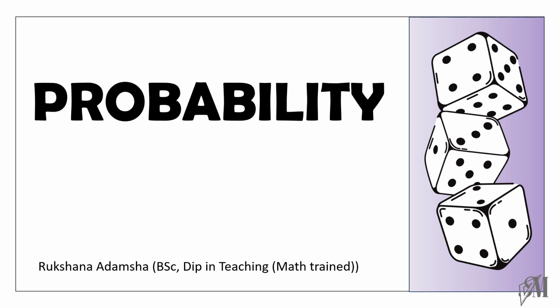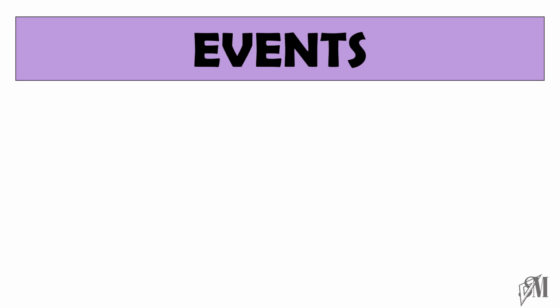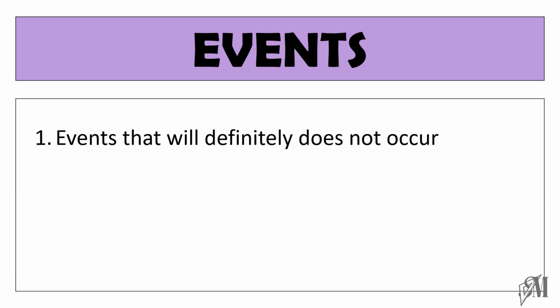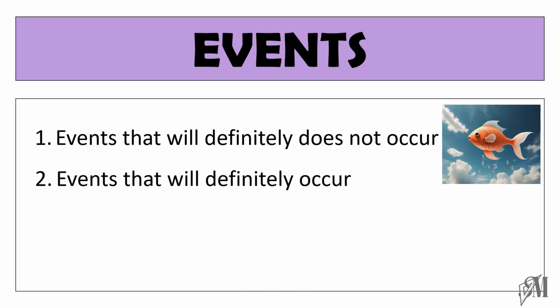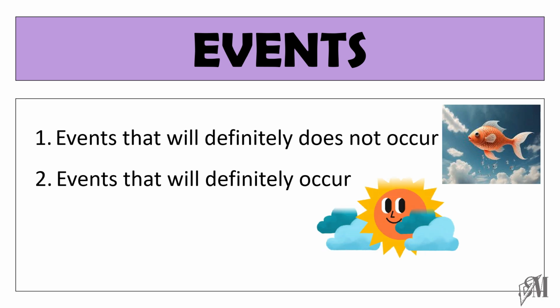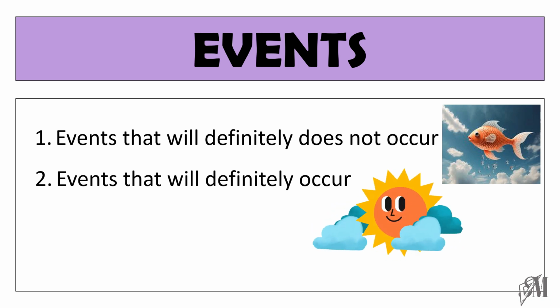Through this video, we are going to study the lesson probability related to grade 7. First, let us see the types of events that come under this lesson. The first type of events are the events that will definitely not occur. It is something like a fish flying that will never happen. The second type of events are the events that will definitely occur. That is something like the sun rising from the east.